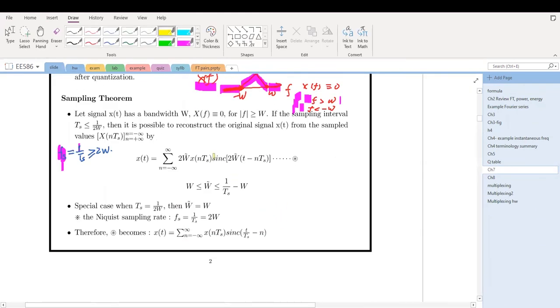That's what we have here. The sinc function is time scaled by 2W tilde because the cutoff frequency is W tilde. The convolution contains a summation of shifted copies of this sinc function, and this sinc function is scaled in magnitude by 2W tilde and the value of the sampled signal.